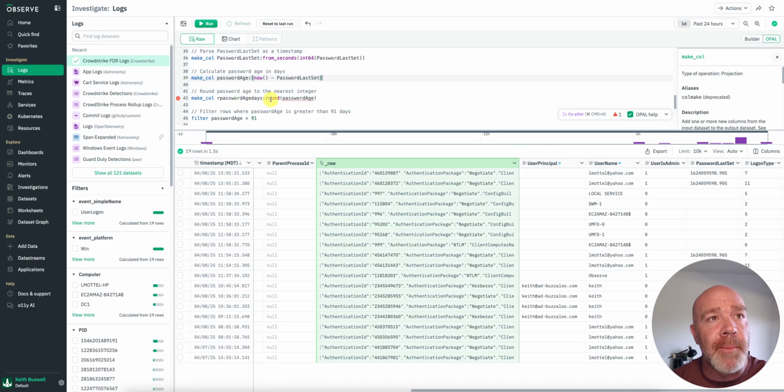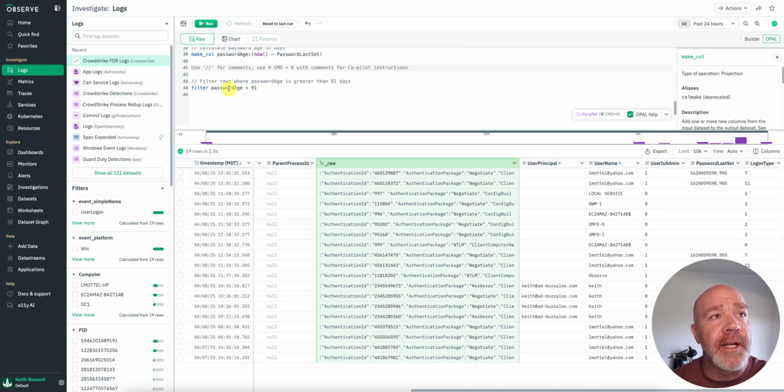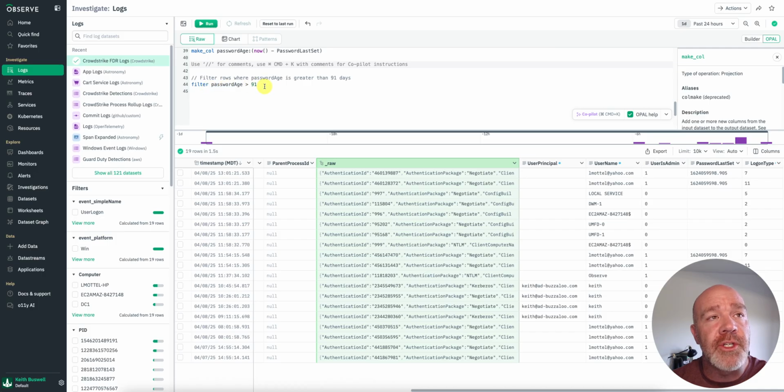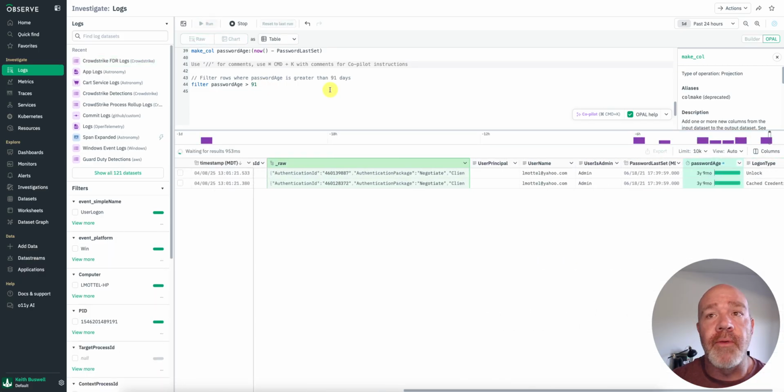And then it's rounding the password age, and I don't need to do this either. The last thing is that it says I'm going to filter on password age greater than 91. That makes a lot of sense considering the average password policy is around 90 days. So I'm going to run this and see what it did for us.